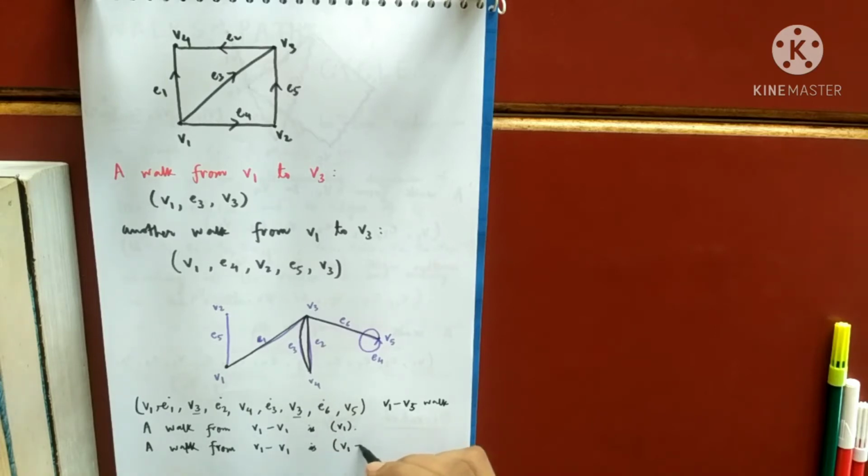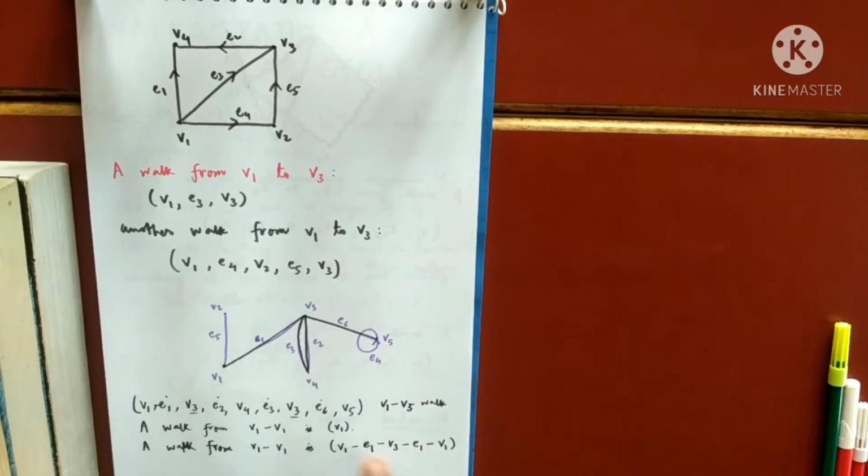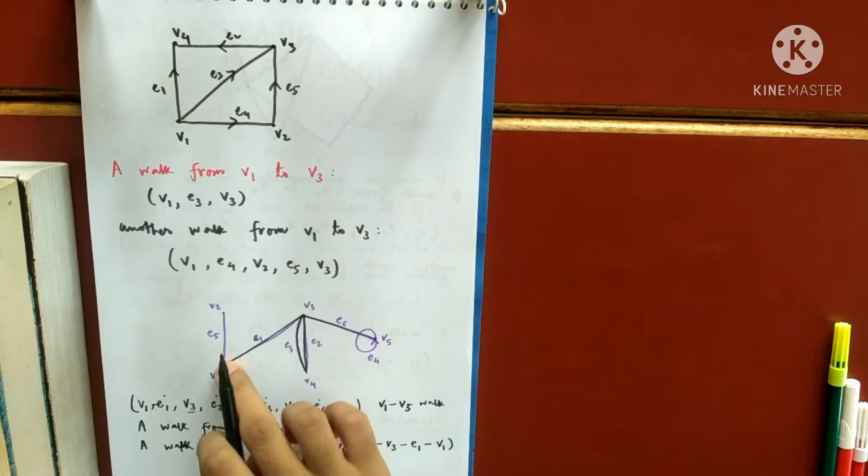I go from V1 to V3 using the edge E1. You may use commas or dashes. E1 to V3, and again I go from V3 towards V1 using E1. This is also a V1 to V1 walk. This is of length 0 because I have used no edges, and this is of length 2 because I have used 2 edges, 1 and 2, to go to V1.